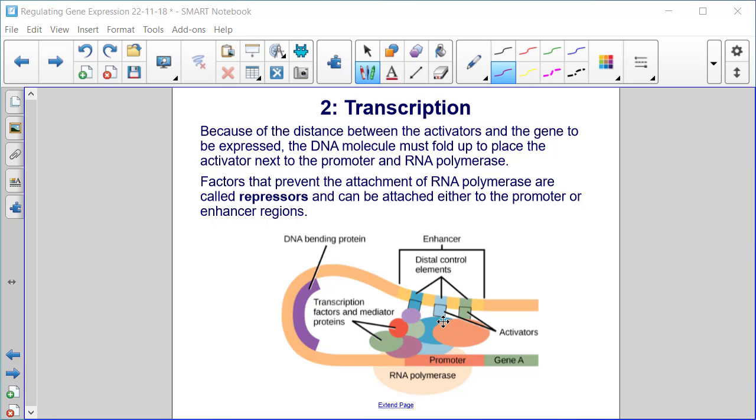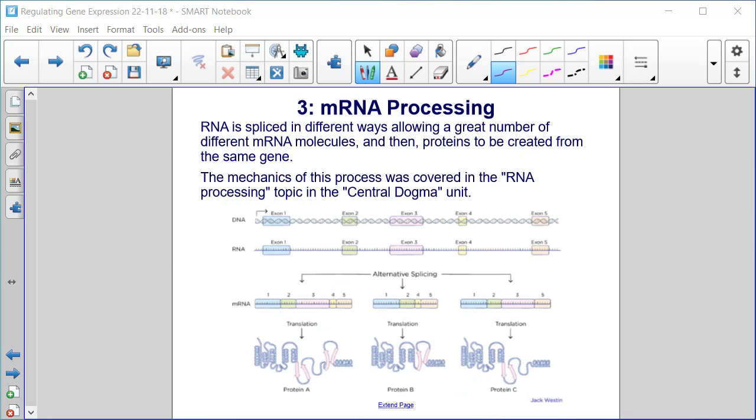Factors that prevent the attachment of RNA polymerase are called repressors and can be attached either to the promoter or enhancer region. The third place that we can get gene expression regulation in a eukaryotic cell is in mRNA processing. RNA is spliced in different ways, allowing a great number of different mRNA molecules and then proteins to be created from the same gene. The mechanics of this process was covered in the RNA processing topic in the central dogma unit.